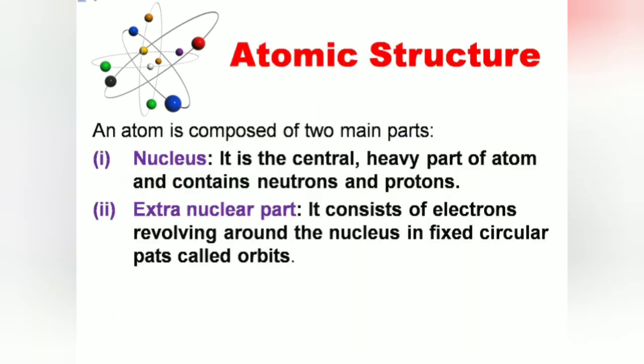So now it is clear that an atom is made up of two main parts, that is nucleus and extranuclear part. The nucleus is the central and heavy part of the atom which contains neutrons and protons. As neutrons are neutral and protons are positively charged, so the overall charge on nucleus is positive charge. The extranuclear part consists of electrons which revolve around the nucleus in fixed circular paths called orbits or energy shells.